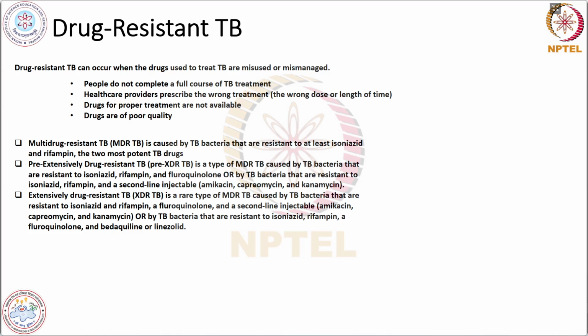Drug resistant TB can occur when the drugs used to treat TB are misused or mismanaged. Some people do not complete the full course of TB treatment, and some healthcare providers prescribe the wrong treatment, like the wrong dose or the wrong duration for how long the patient should take the medicine. Also, the drugs for proper treatment may not be available, and some drugs may be of poor quality. All these factors may lead to drug resistant TB.